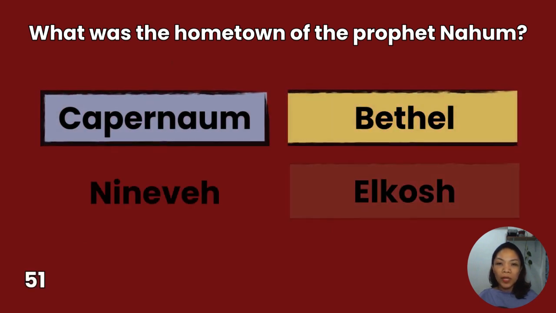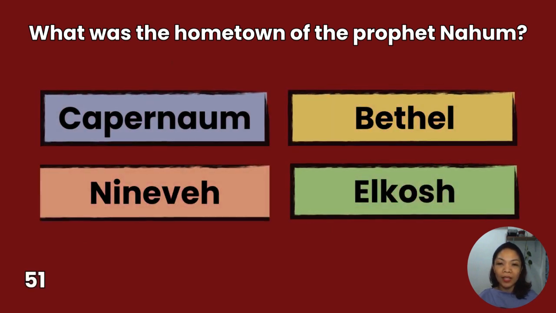51. What was the hometown of the prophet Nahum? Capernaum, Nineveh, Bethel, Elkosh. You have 10 seconds to answer.